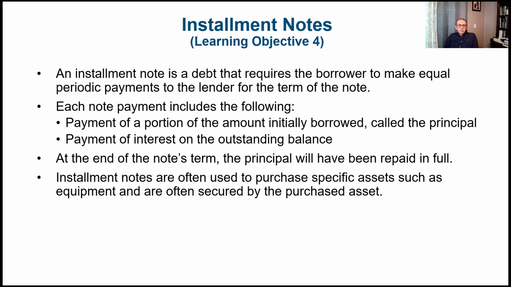Installment notes are often used to purchase specific assets such as equipment and are often secured by the purchased asset. So again, in mortgages, the debt is secured by the house. If somebody does not pay their mortgage, say 3 months in a row, then the bank has the right to foreclose on the house.